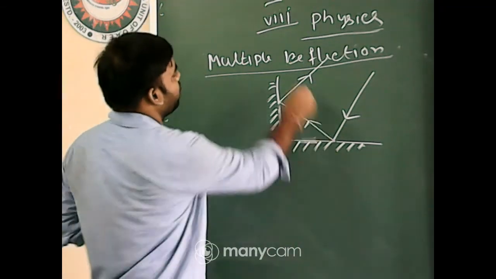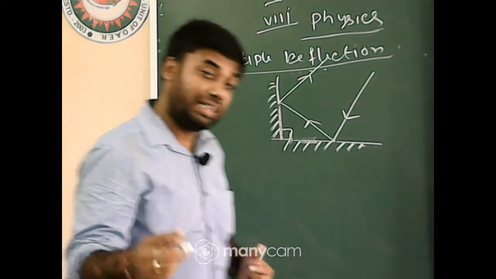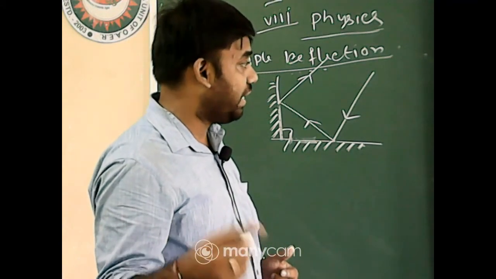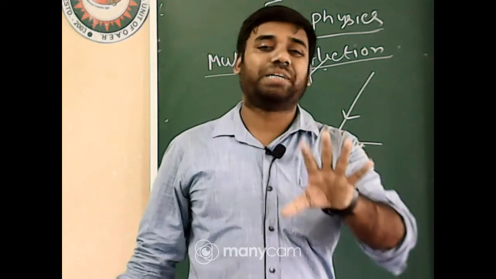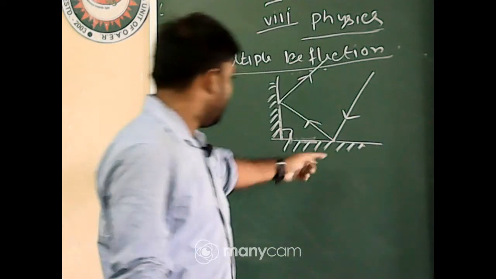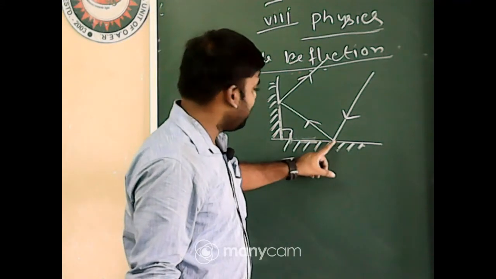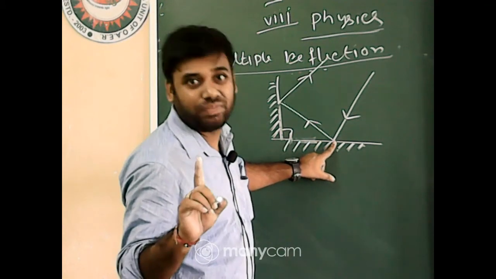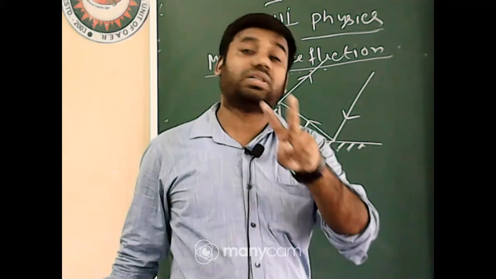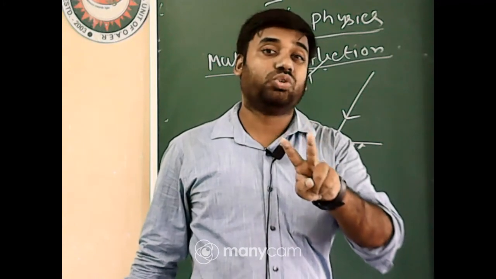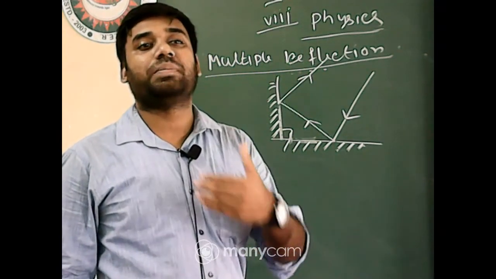And if you want to take a mirror here also, then it can be reflected there. That type of case is known as multiple reflection, more than one. First, light gets reflected at one mirror, then it is reflected at another mirror. So here the number of reflections is 2. That type of incident is known as multiple reflection.